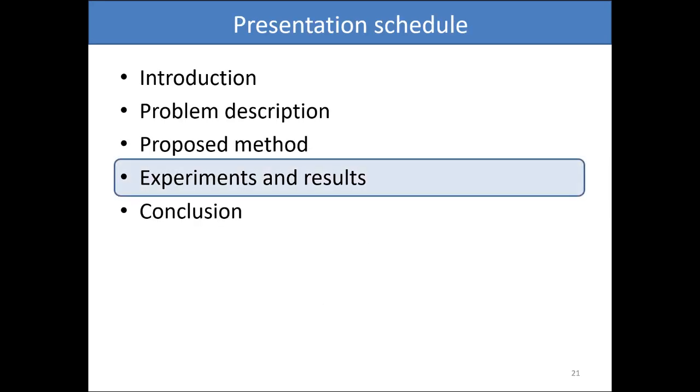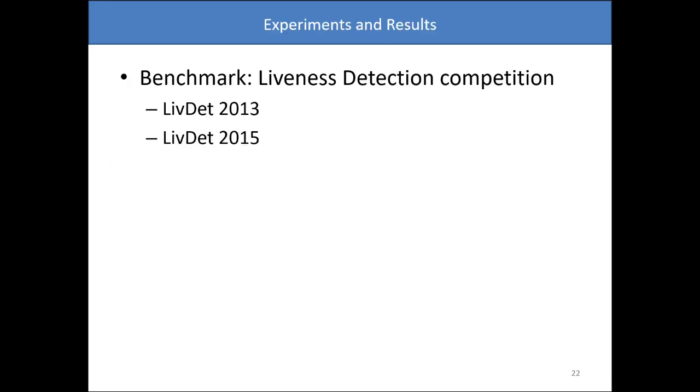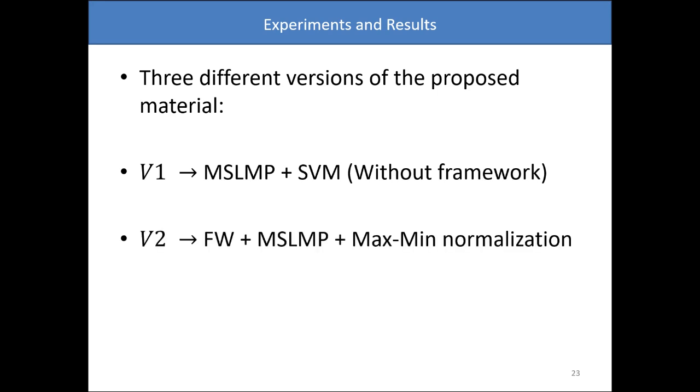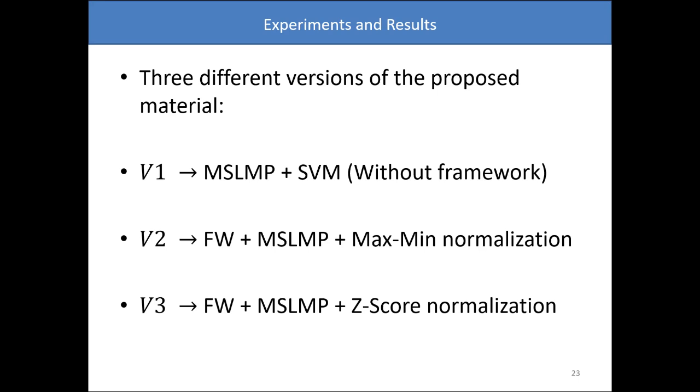So, to conduct our experiments, we use the well-established benchmark of the liveness detection competition, the editions of 2013 and 2015. And we evaluate 3 different versions of the proposed method. V1, which is purely the proposed dense descriptor trained in a SVM. V2, which is the joint use of the descriptor and the proposed framework considering the max-min normalization. And V3, the same as V2, considering the z-score normalization, which is the LivDet 2021 submitted version.